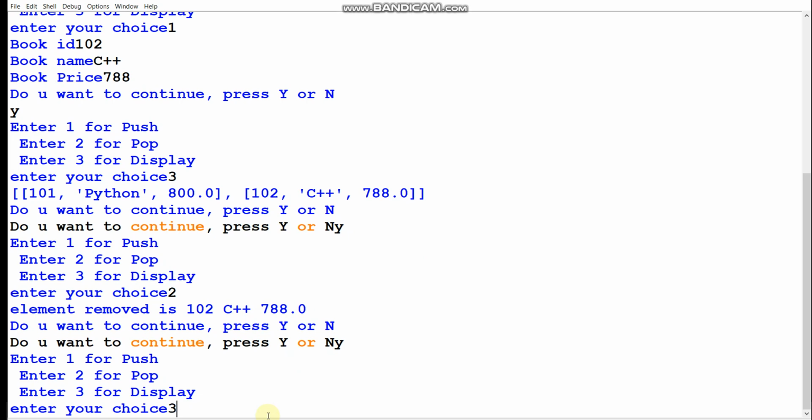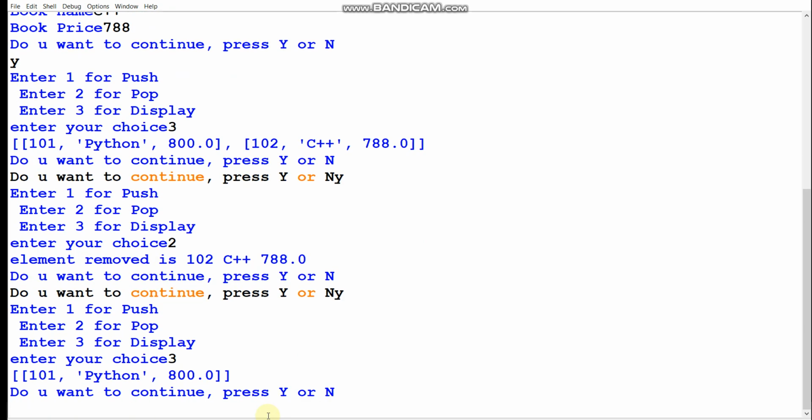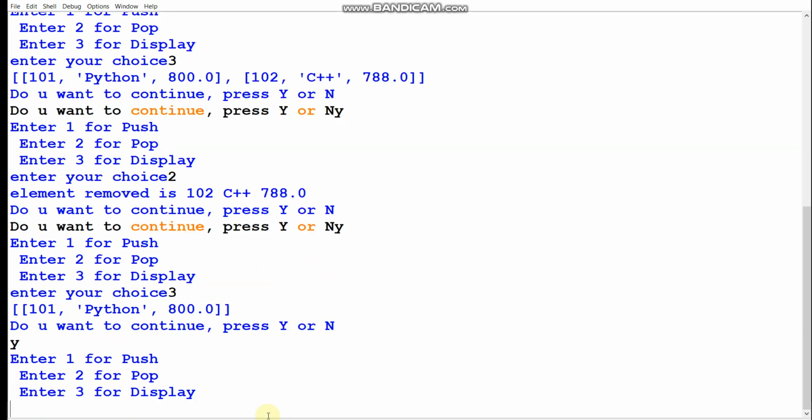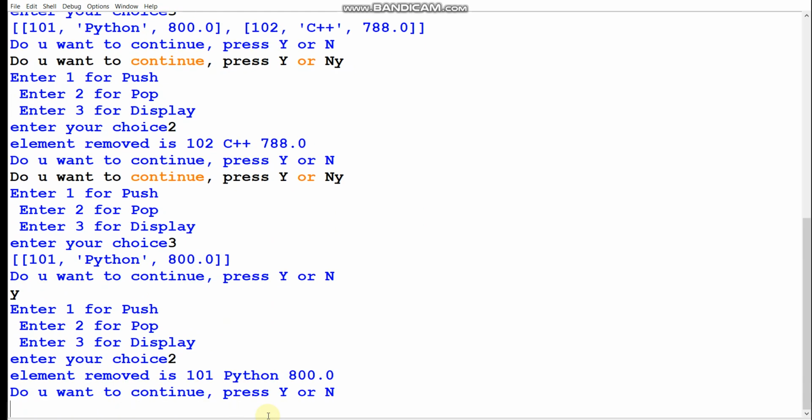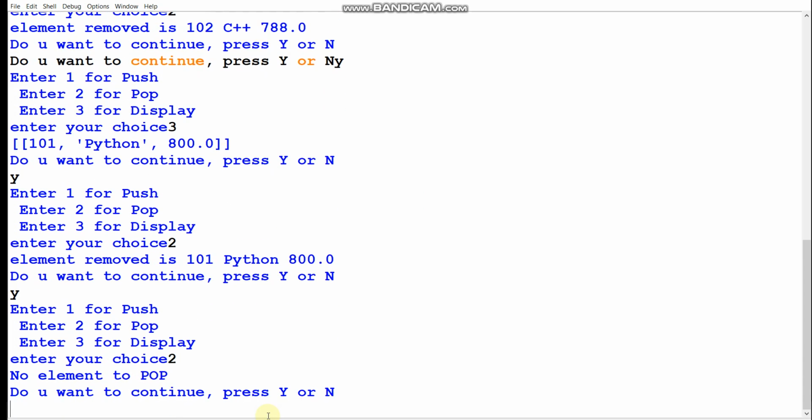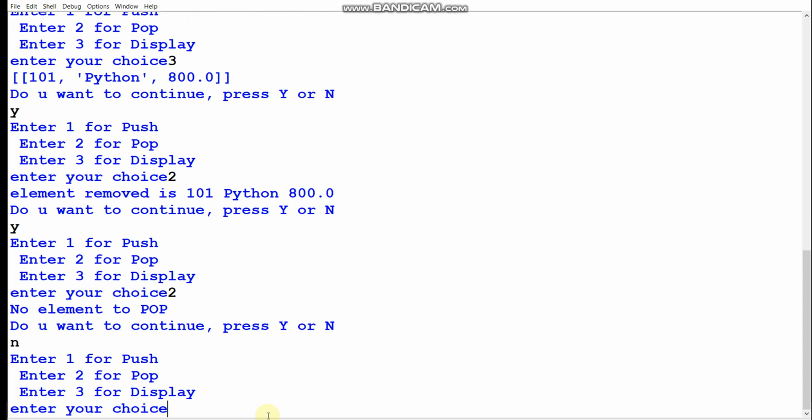now display, now only one book is displaying. Again I am continuing, again pop. So the Python book is removed. Again I am continuing, again pop, no element to pop. Do you want to continue? No, I don't want to continue anymore. That's it. Press Y or N.